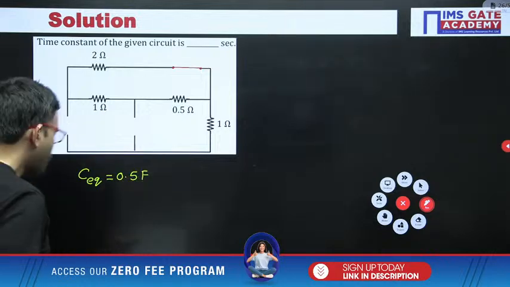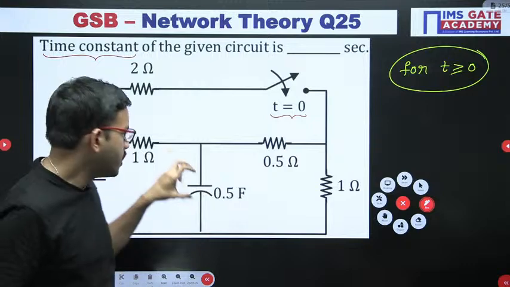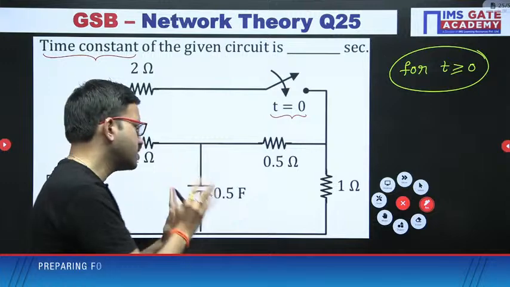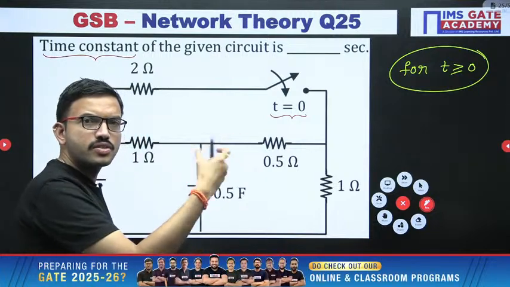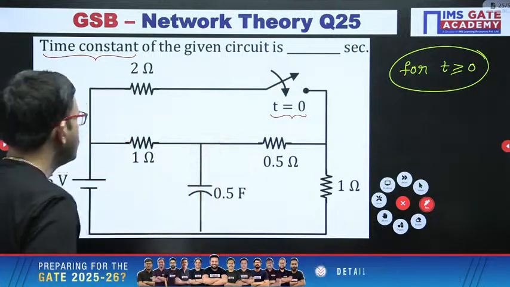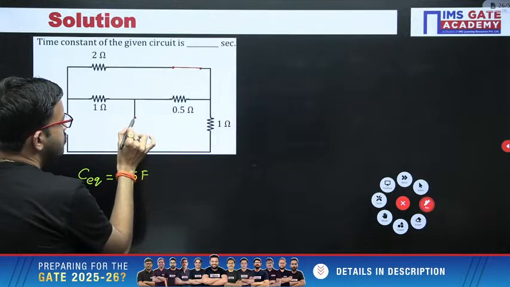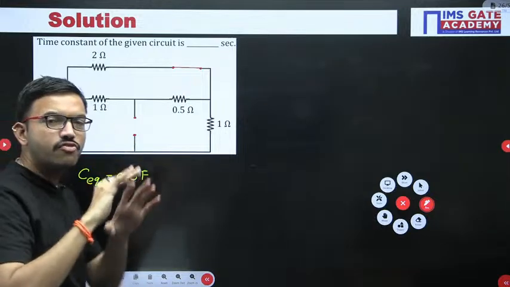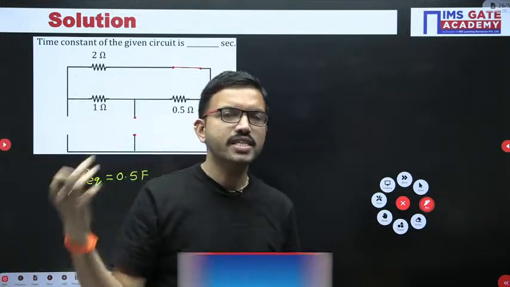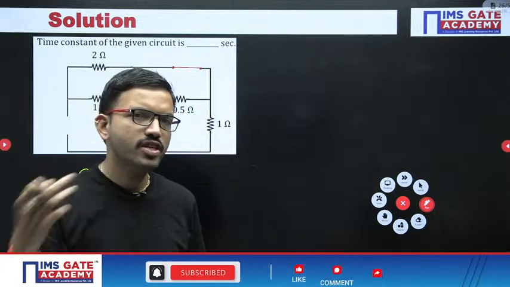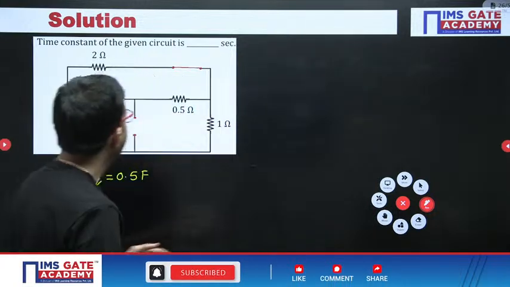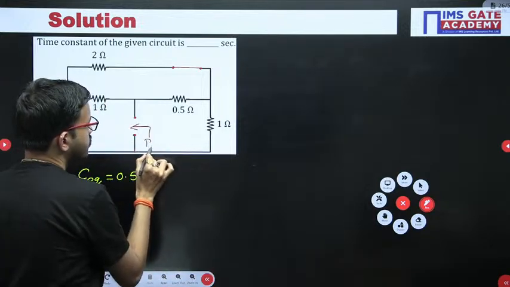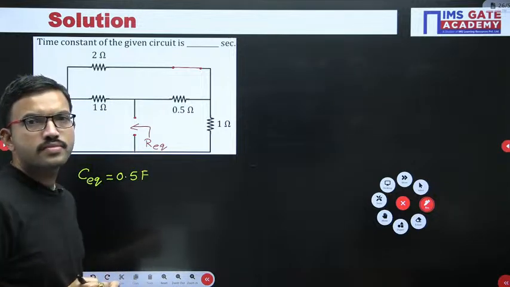Since you have only one capacitor, obviously the equivalent capacitance is the same. Now remove the capacitor from the circuit, then the terminals will become open, just like the previous question. In the previous question, we found the L equivalent, and after that we removed the equivalent inductor from the circuit. Terminals become open. Across the open circuit terminals, we have to find R equivalent. That's all.